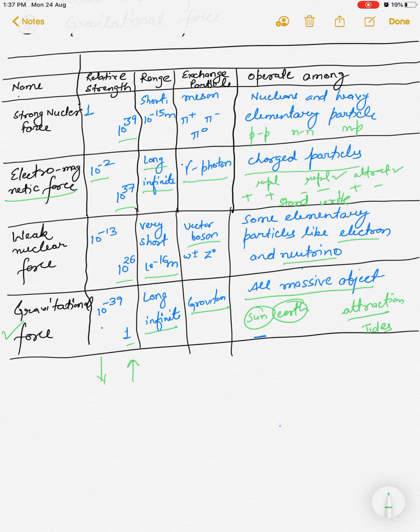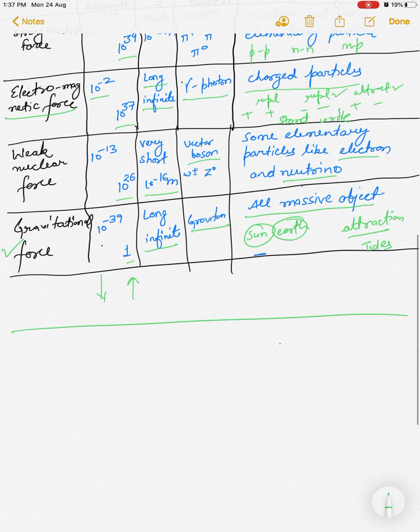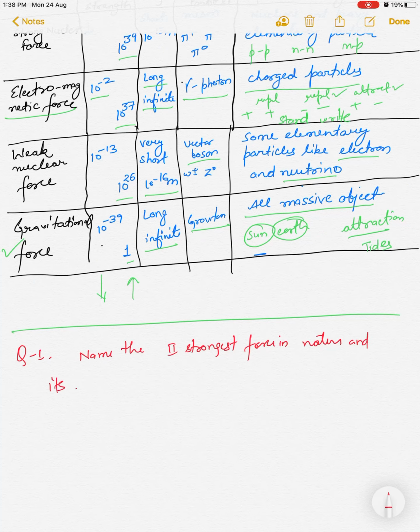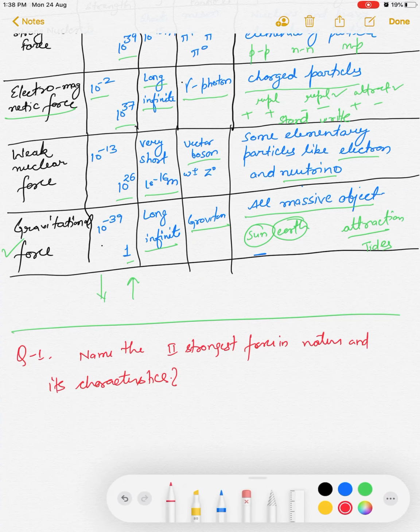Now in the exam, some questions are asked. Let us see one question: name the second strongest force in nature and its characteristics. Suppose this question has been asked.